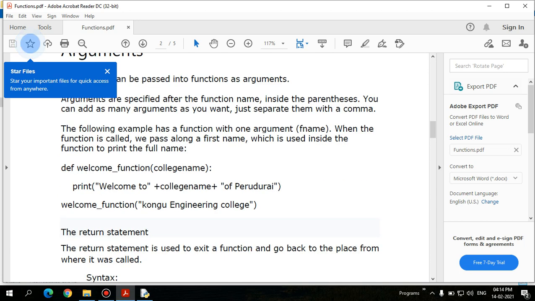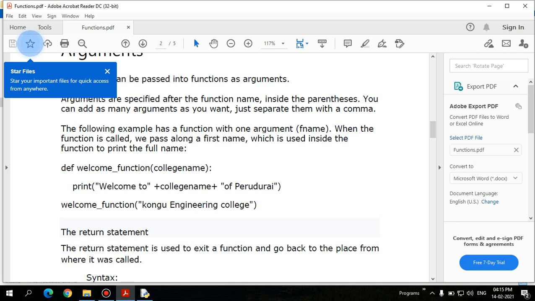A simple function called welcome function is defined, and college name is passed as an argument. The argument is supplied, and whatever value is in the argument gets printed in the print statement: welcome to plus college name. As we discussed in the previous video, this plus operator acts as concatenation when dealing with strings.